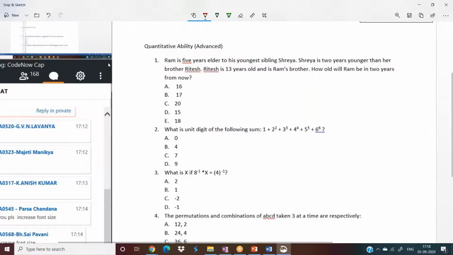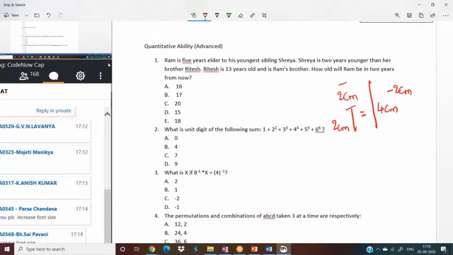Guys, remember, whenever you are comparing two things, for example, there are two sticks. This stick is 2 centimeters and this stick is 4 centimeters. If you want to equate the two sticks, you have to add 2 centimeters to the shorter one, or else subtract 2 centimeters from the bigger one, right?